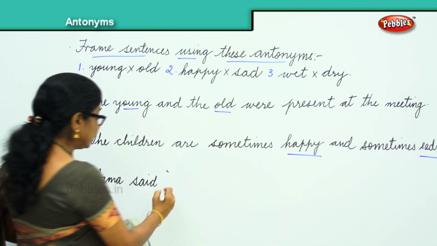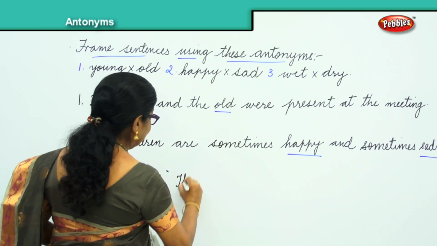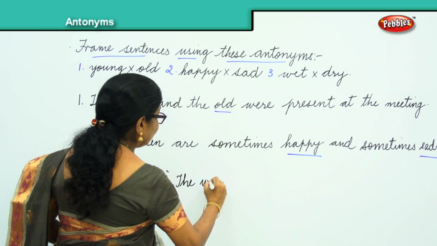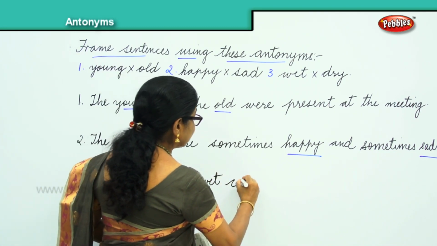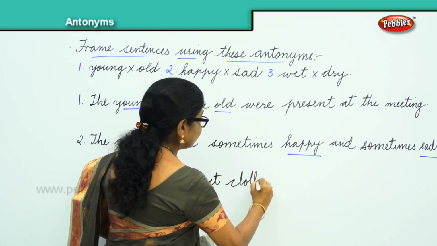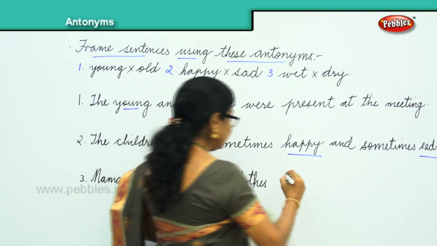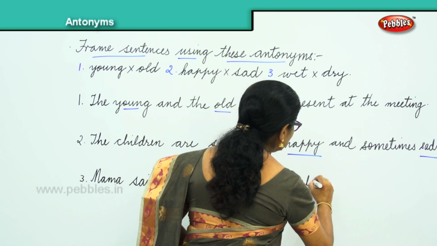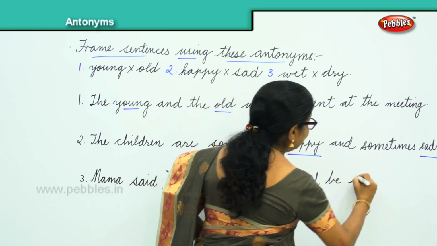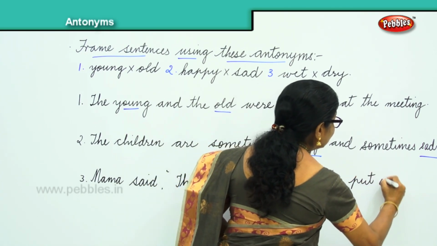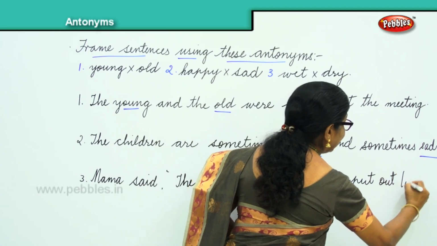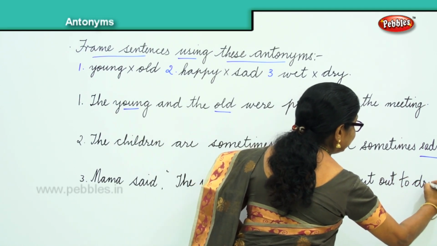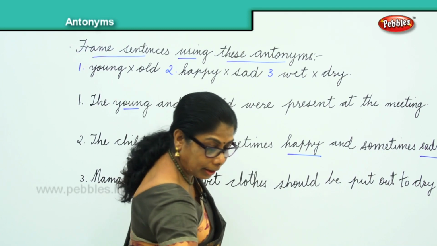The wet clothes should be put out to dry. So we have used the words wet and dry.